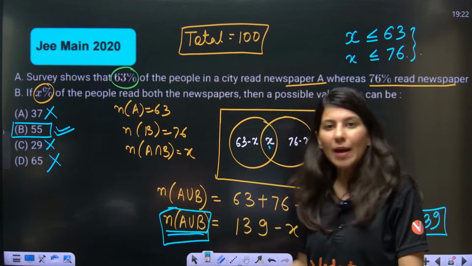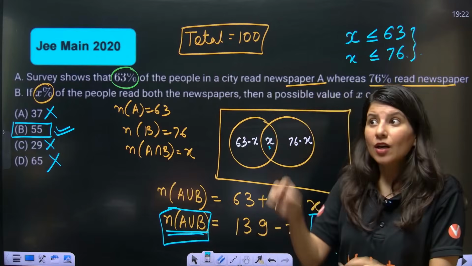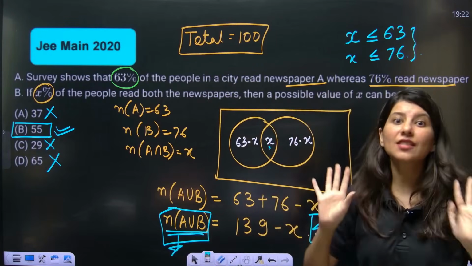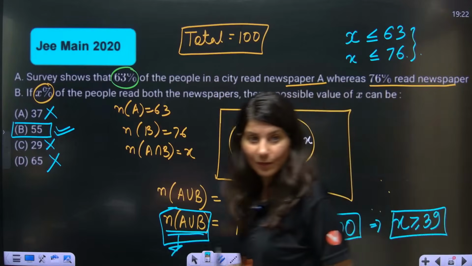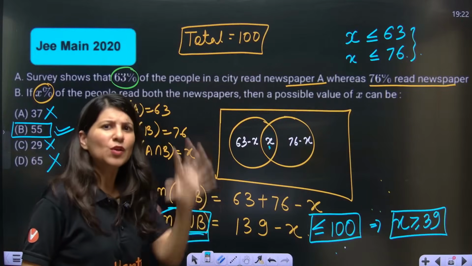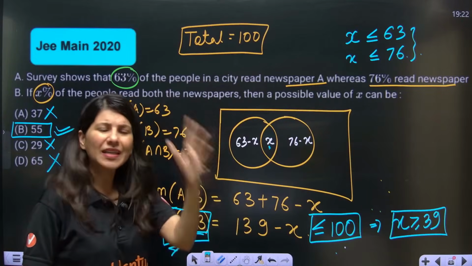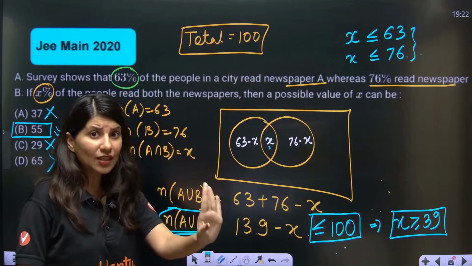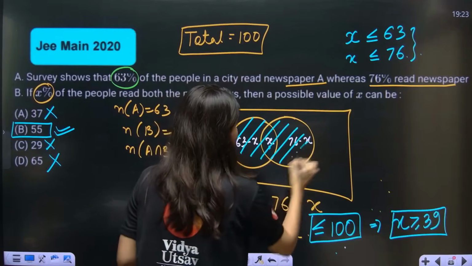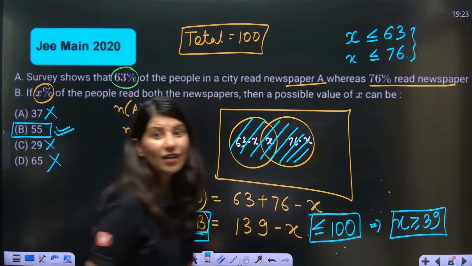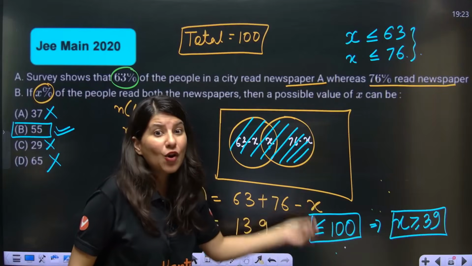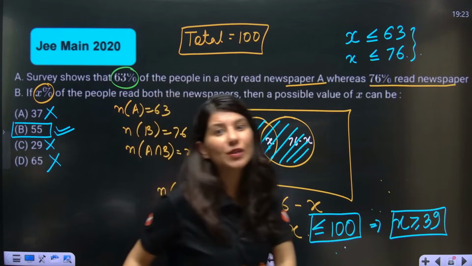So ma'am, A union B is representing those people who are reading at least one of the newspapers. Yes or no? A and B nothing matters, but at least you are reading a newspaper. So A union B means this particular portion. Is this equal to 100? No, this is not equal to 100. This will always be less than or equal to 100.